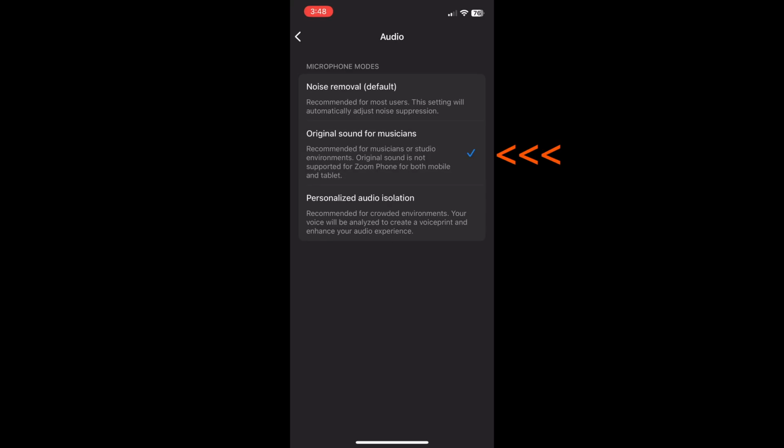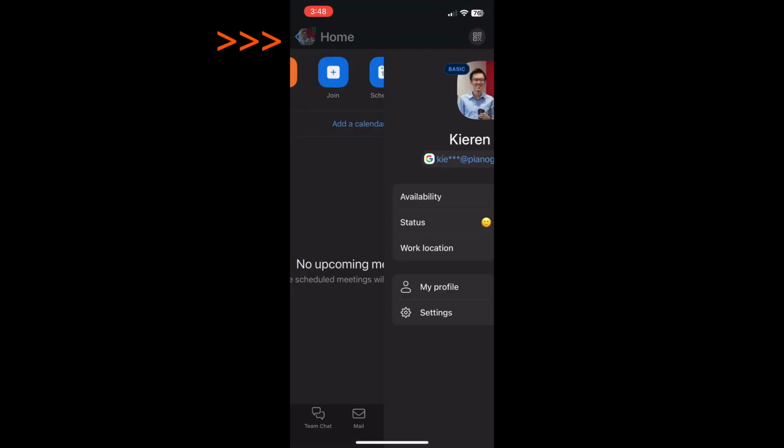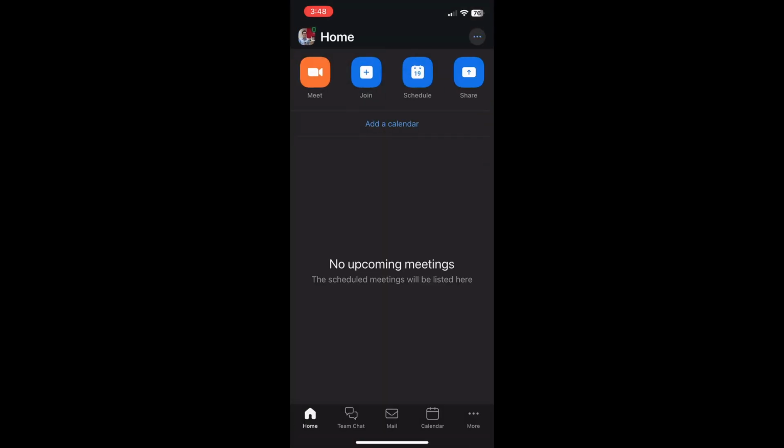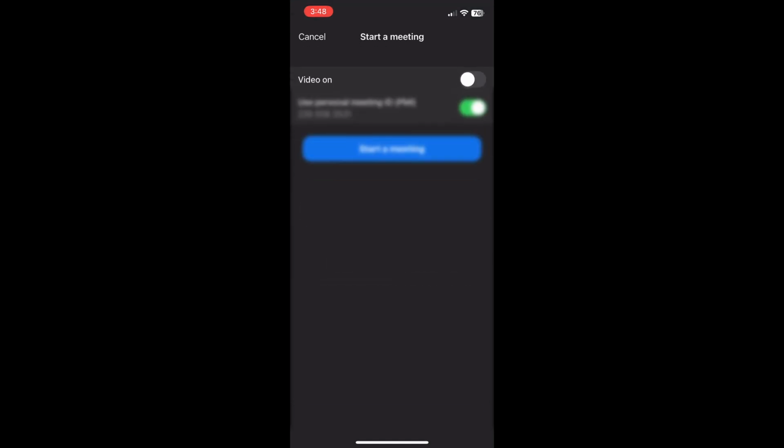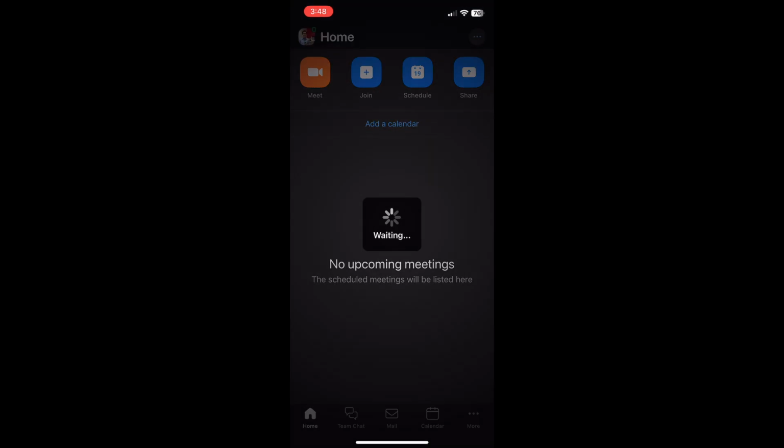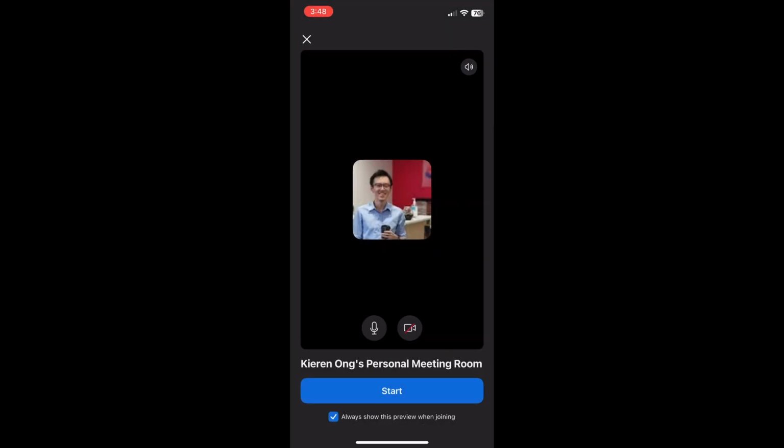So once you have ticked that, you can go back to the home screen, and when you join a meeting or start a new meeting, this should turn the original sound setting on.